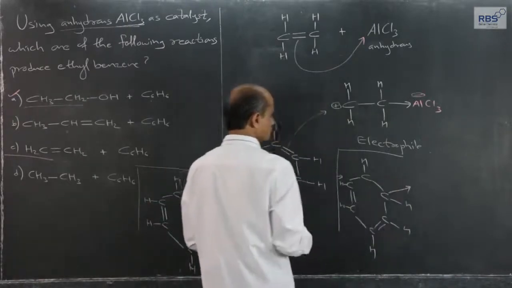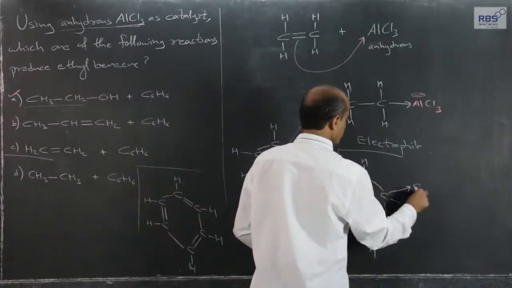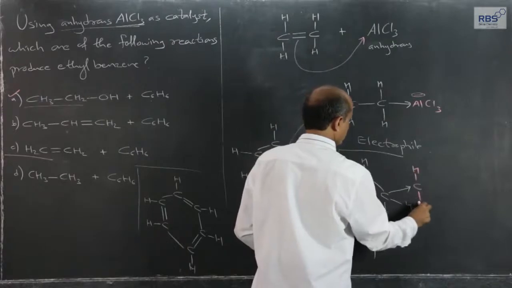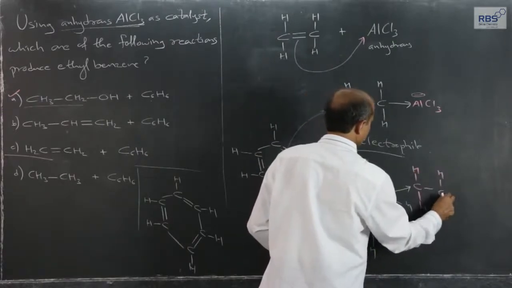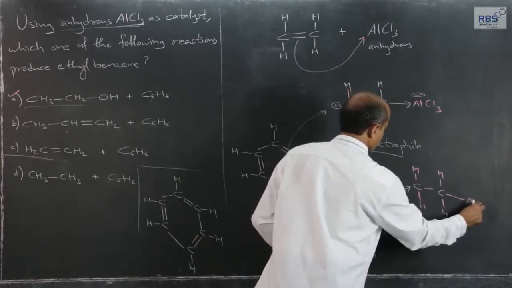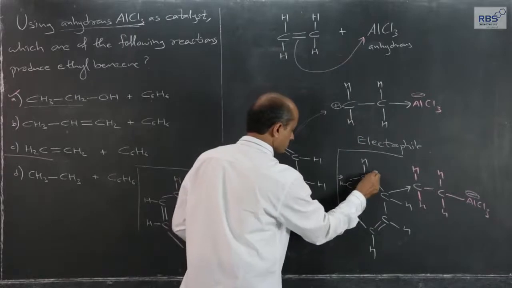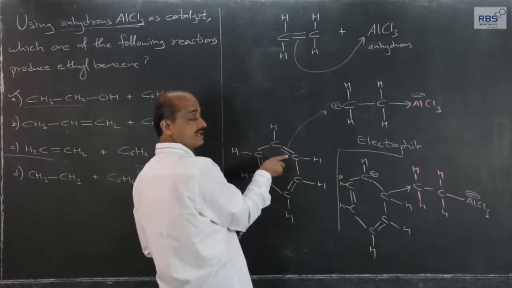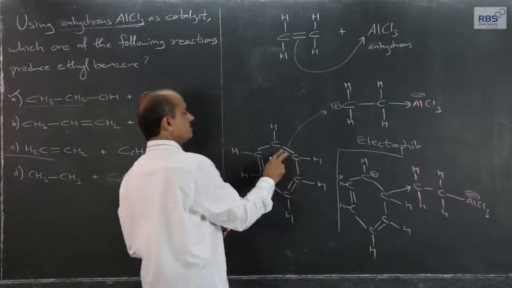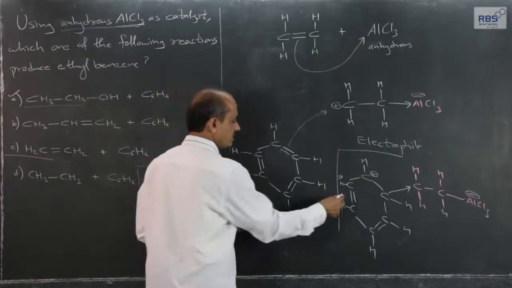Pi electrons and the empty orbital, carbonium ion. Let me use color for the sake of understanding. Negative, and therefore positive charge is developed here because the pi electron is weakly shared between these two carbon atoms.